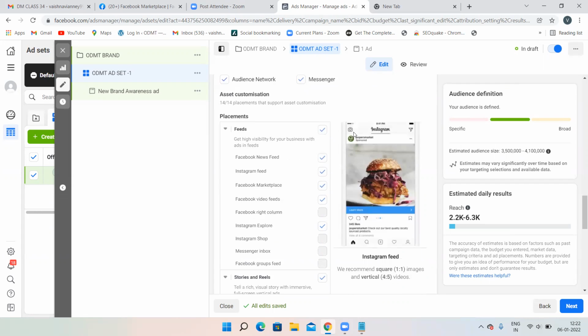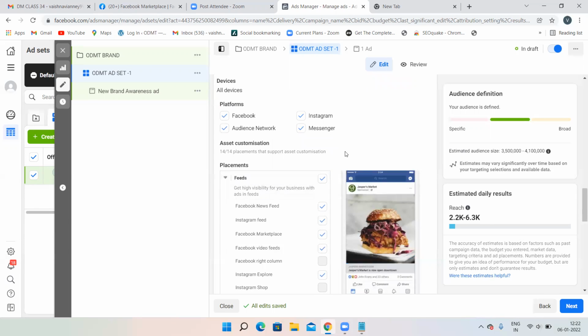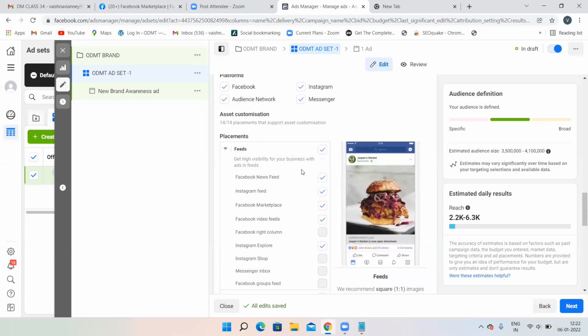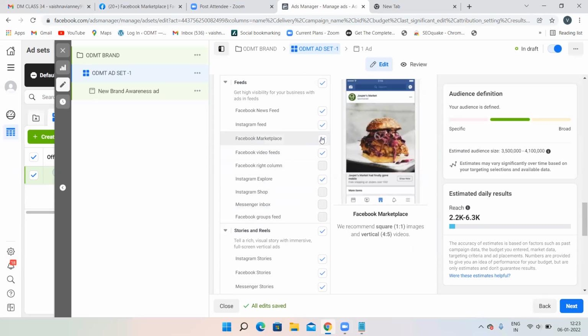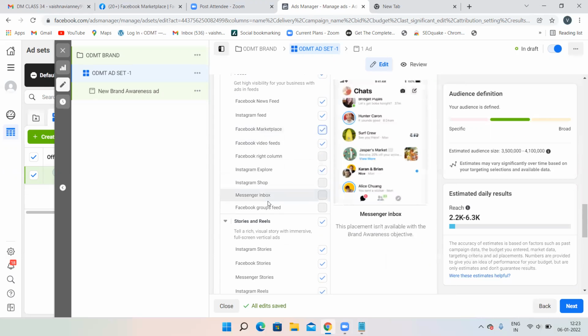Then select where you want your advertisement to appear. It is going to appear on Facebook news feed, Instagram feed, Facebook marketplace, Facebook video feed. If you do not want it to appear in some place, you can just click on that particular thing and it will not appear over there. So it's up to you where you want it to appear.